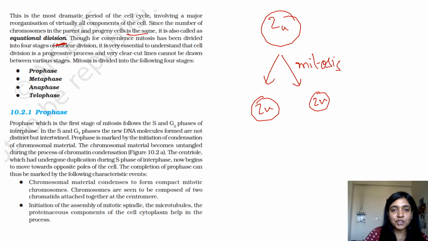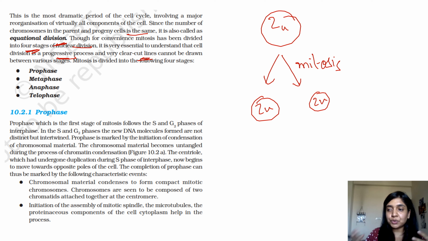Though for convenience, mitosis has been divided into 4 stages of nuclear division, it is also very essential to understand that cell division is a progressive process and very clear cut lines cannot be drawn. When you're visualizing cell division, you'll be able to see that the cell is now in metaphase, and all the chromosomes are aligned at the equator.